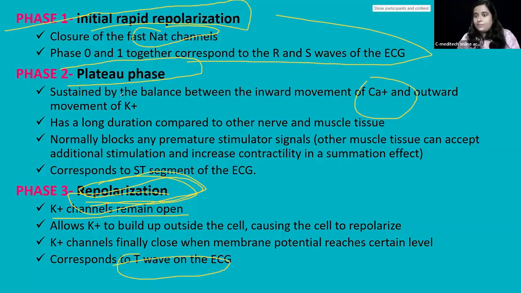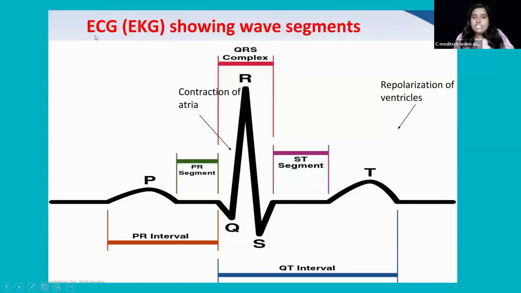Clear? So you can see in this ECG the different wave segments. It's just like a map of the electrical events happening in the heart. Each wave will tell you a different story. For example, the P wave, the first wave. What is that P wave? Atrial depolarization. It represents the sinoatrial node firing and the atria contracting. So that is your atrial depolarization in the P wave.